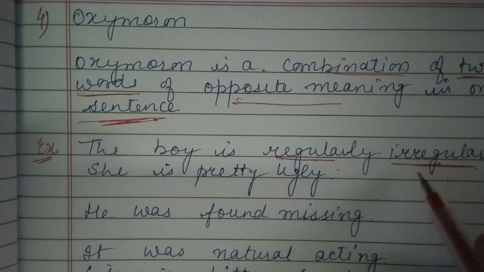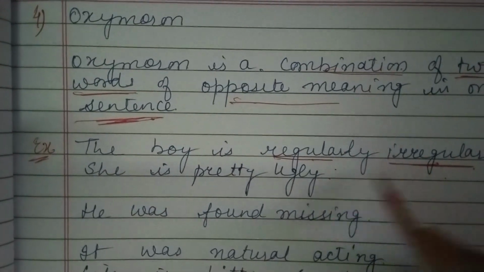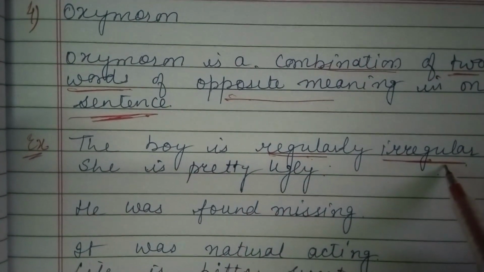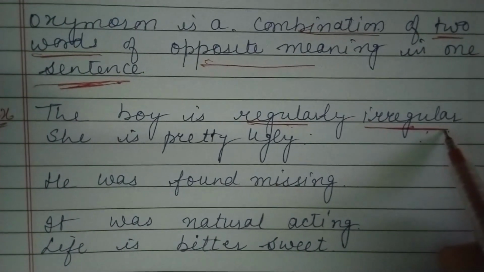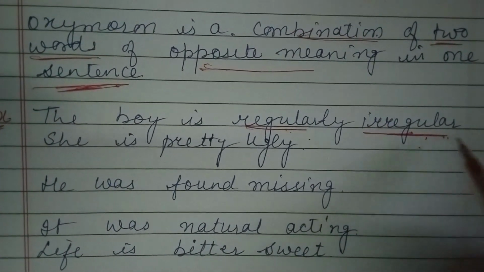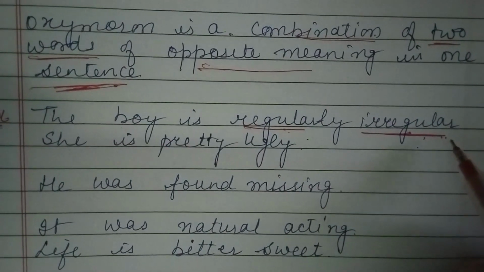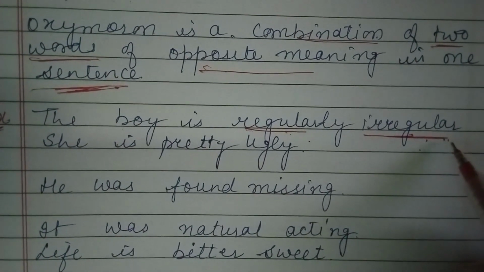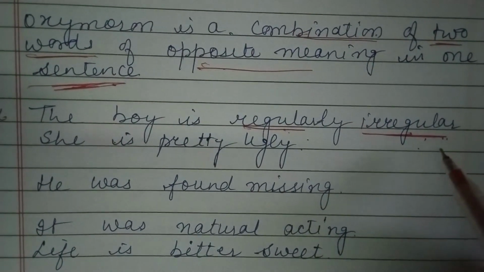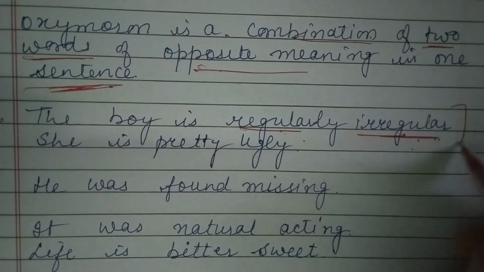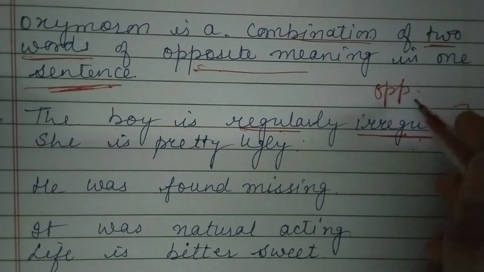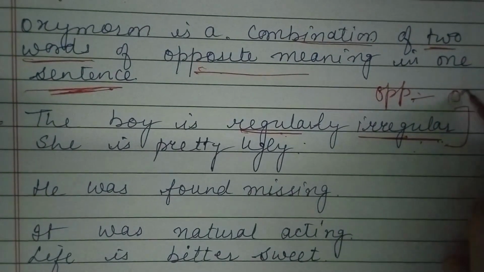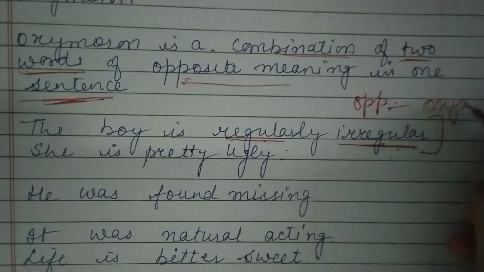So what do you find the meaning of this sentence? It means the boy is irregular, and your emphasis is that for a continuous time he is irregular. So to put that emphasis, you are using two opposite words, and if we are using two opposite words, that means it is oxymoron.